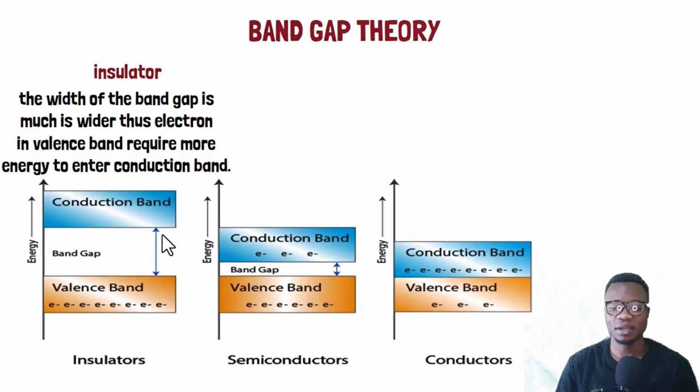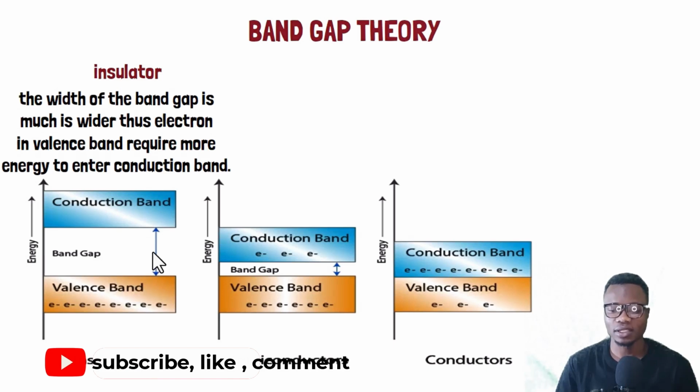Having a much wider forbidden energy gap tells us that the valence band electrons find it very difficult to cross the forbidden energy gap to reach the conduction band. For electrons to move from the valence band to the conduction band, they require a very huge amount of energy so that they can overcome this gap.